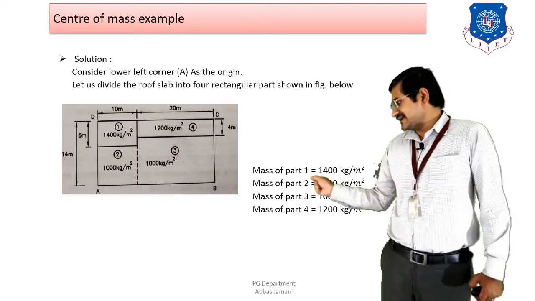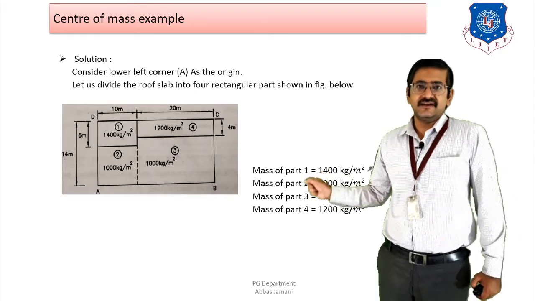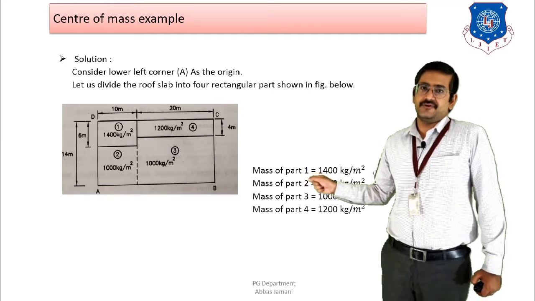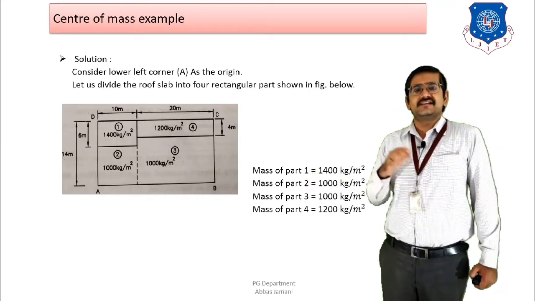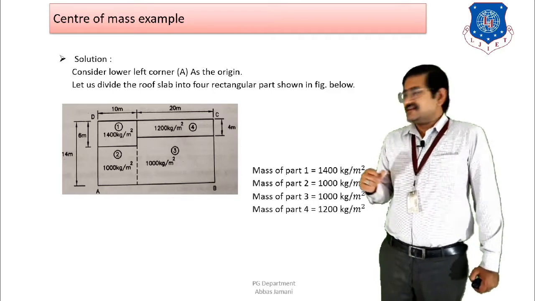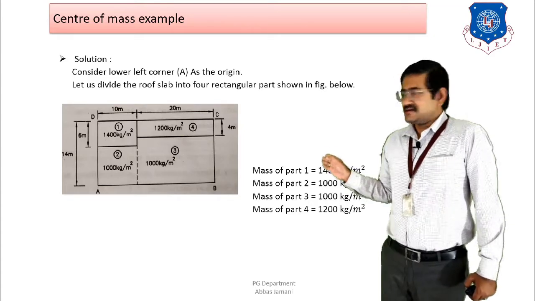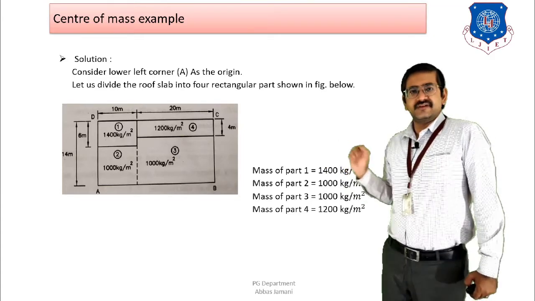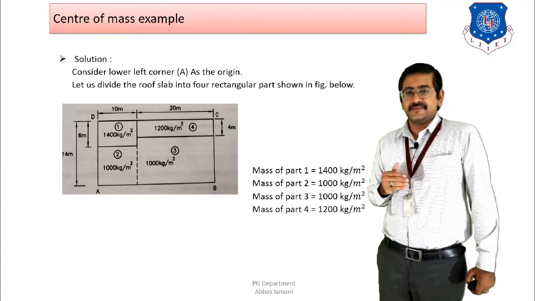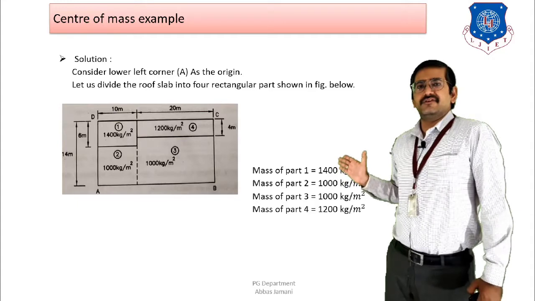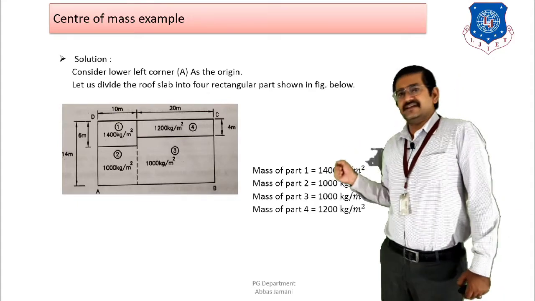So here I am considering the left hand side bottommost portion, that is point A, as my point of origin, right? Now the second thing is, if you look at the distribution of mass that is shown, the 1400 kg per meter square is forming a symmetric area. Then 1200 kg per meter square is also forming a symmetric area, that is, it is having a rectangular shape. So there the calculation is going to be easy. However, for the third part, which is forming the major part of the floor, that is 1000 kg per meter square, there you have an unsymmetric shape.